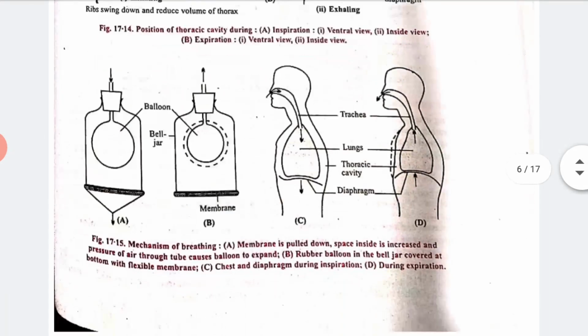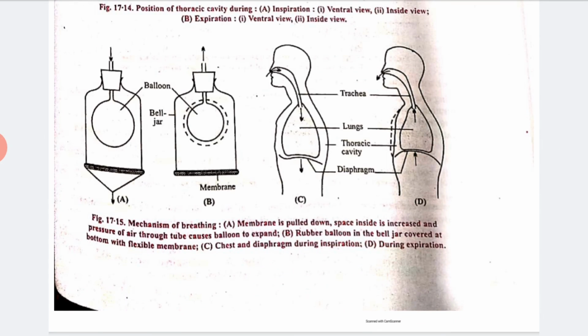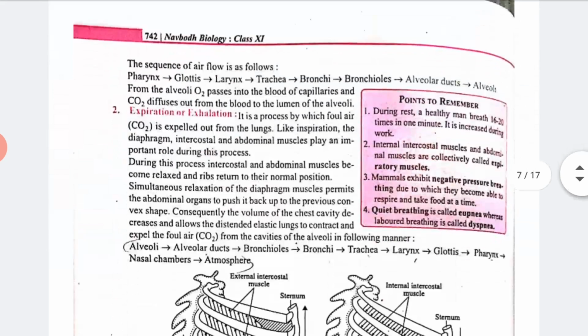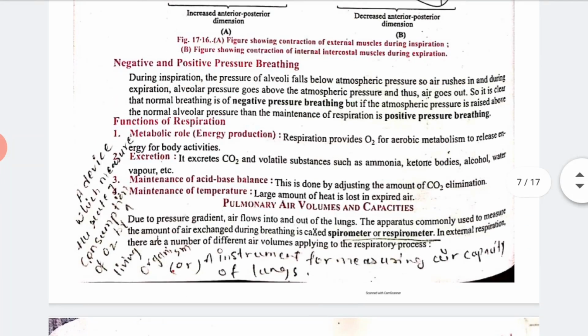Again you can see another picture. Yes, this is also showing the inhale and exhale process. Now next is the negative and positive pressure of breathing. What is negative and positive pressure breathing?